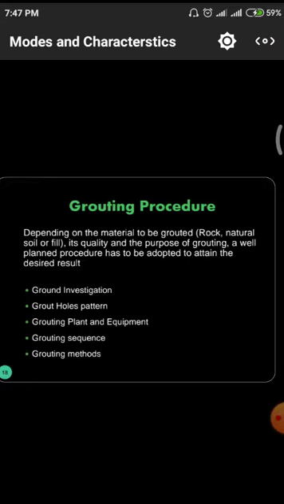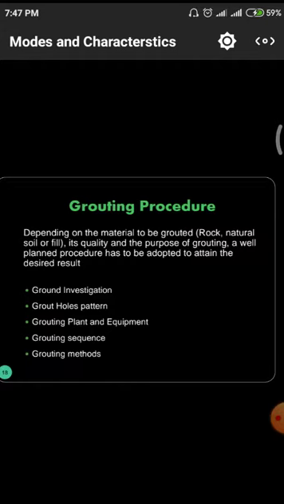And the next one is the grout holes pattern, how these grout holes are arranged in the soil structure. That means whether it is a root-like system or a single wall system or any other system related to the mechanism of grout holes. Next one is grouting plant and equipment. Grouting plant means whether we take those materials in a simplified phase, or we have to go for equipment and machinery. And a grouting sequence,